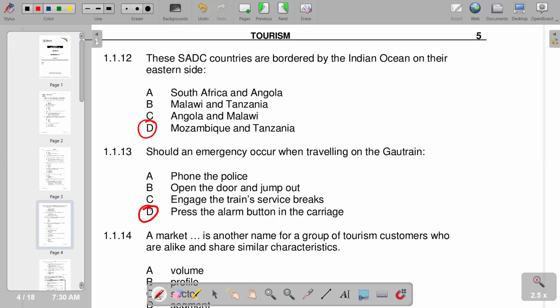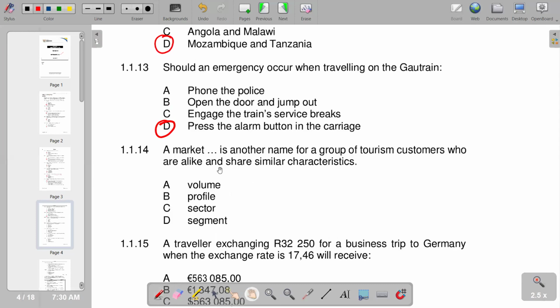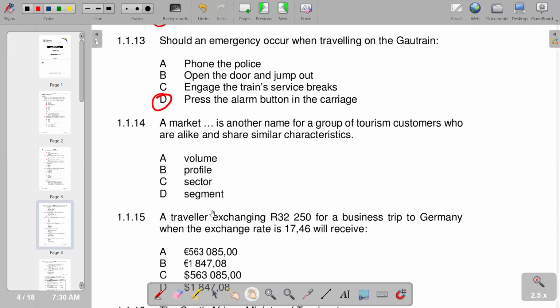And number 14, a market dash is another name for a group of tourism customers who are alike and share similar characteristics. So we've got volume, profile, sector, segment. So the correct one that we have is segment. So we have D.